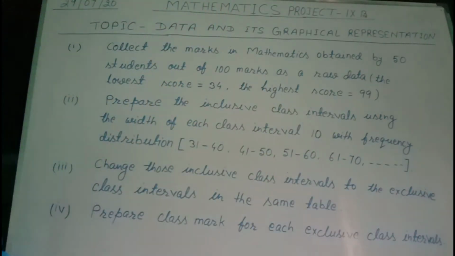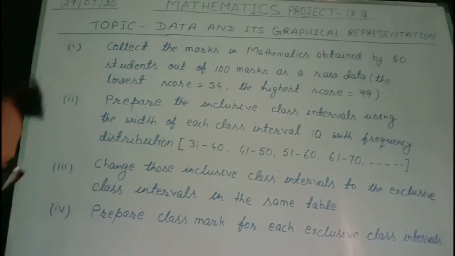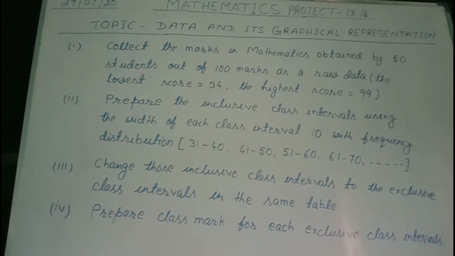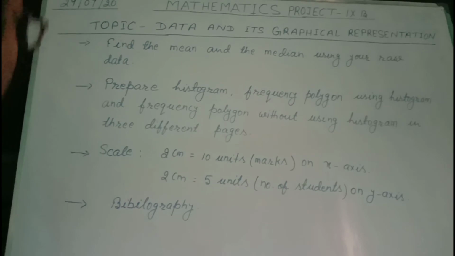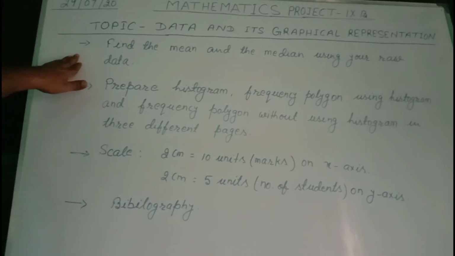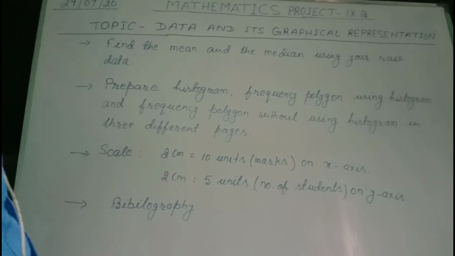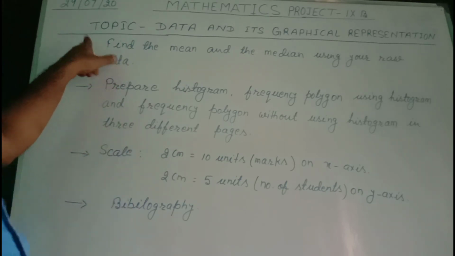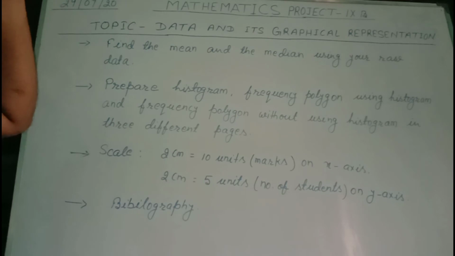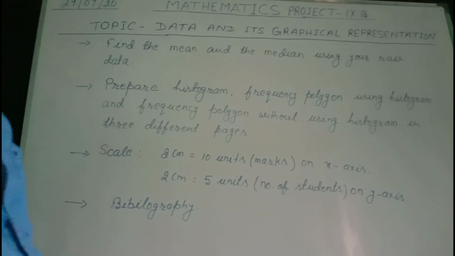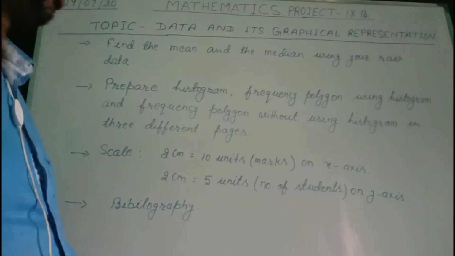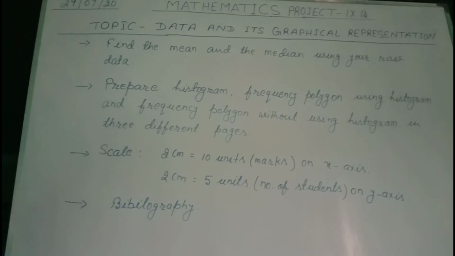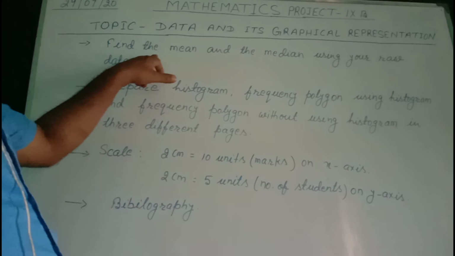You know all these processes, how to prepare. After preparing that table of inclusive class intervals, exclusive class intervals, frequency distribution, and class mark, on the next page